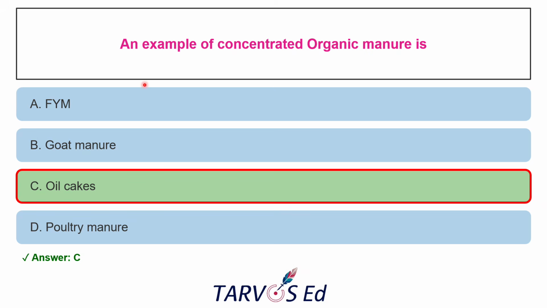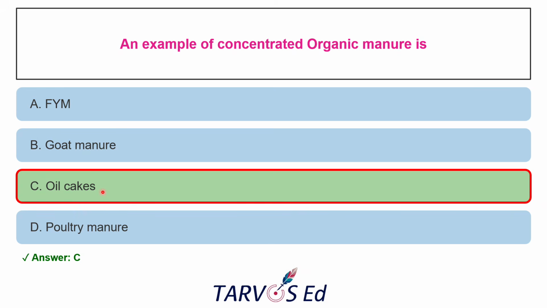The next question is: an example of concentrated organic manure. What is concentrated organic manure? This is the plant or animal derived fertilizer that will have a higher nitrogen content, but this is the low bulk manure. And the opposite of this is the high bulk manure that will have a lower nitrogen composition. The options given are farmyard manure, goat manure, oil cake, and poultry manure. So the correct option is oil cake.